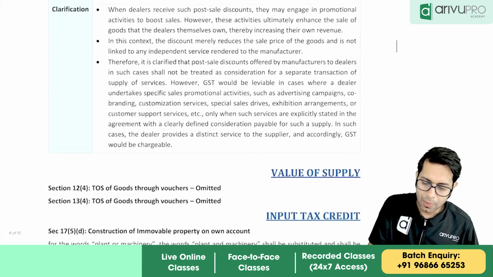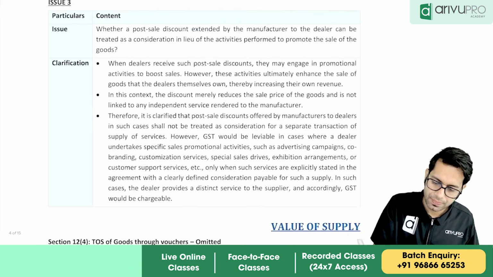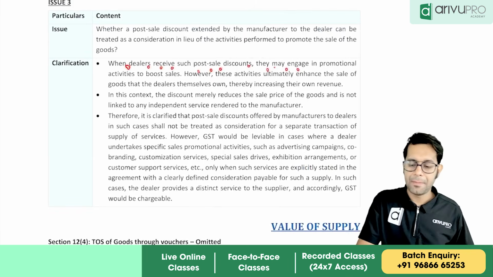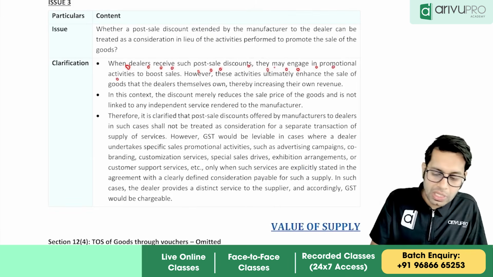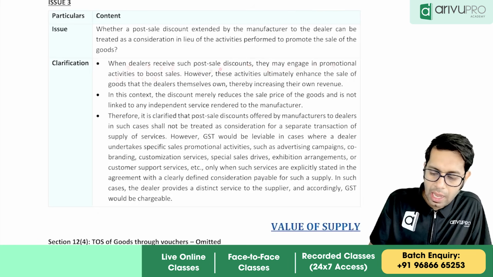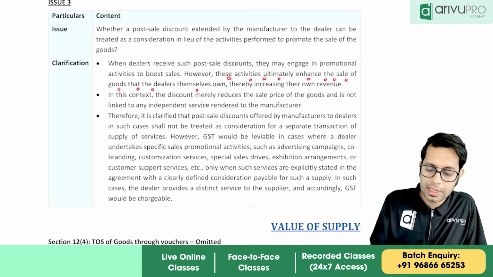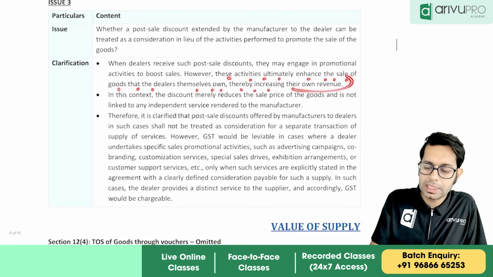Now what is the provision telling with respect to this? Where the dealer receives such post-sale discount, they may engage in promotional activities to boost the sale. However, these activities ultimately enhance the sale of the goods that the dealer themselves own, thereby increasing their own revenue.